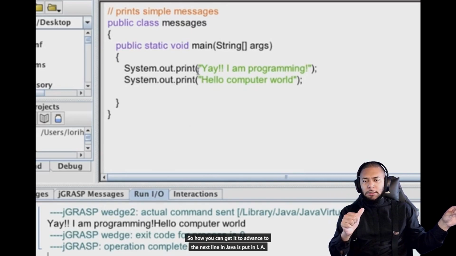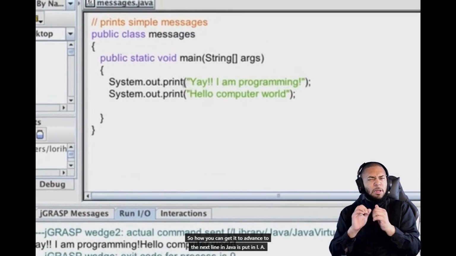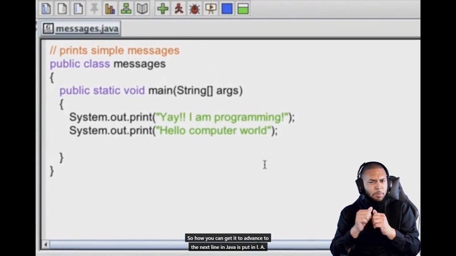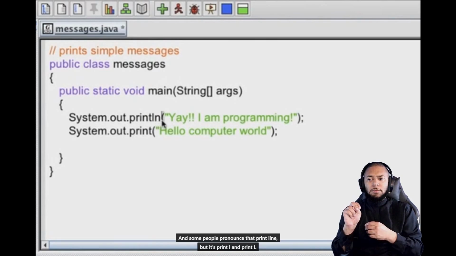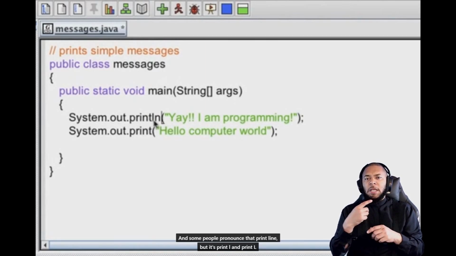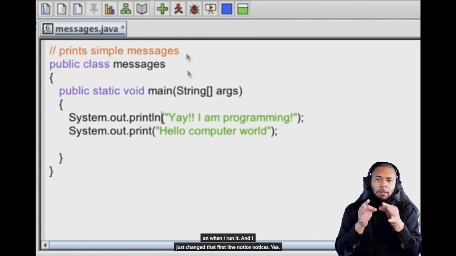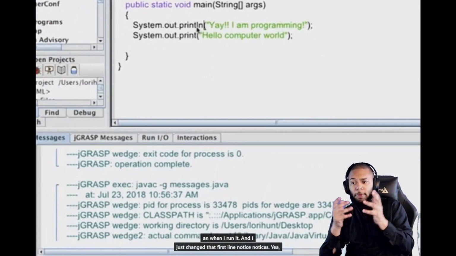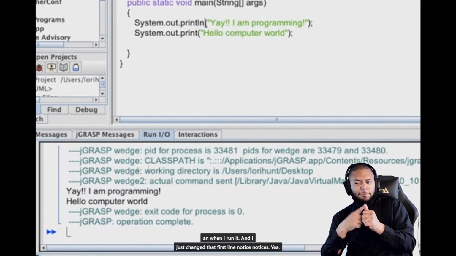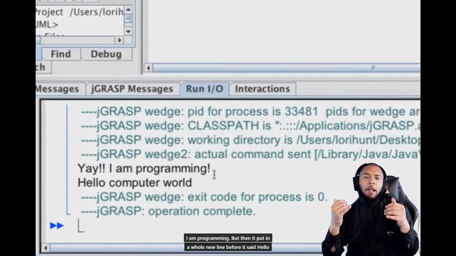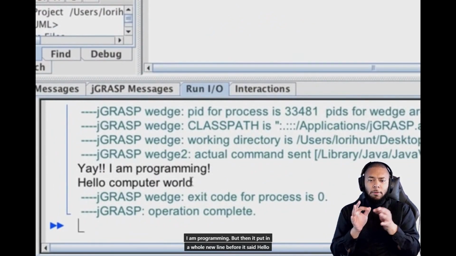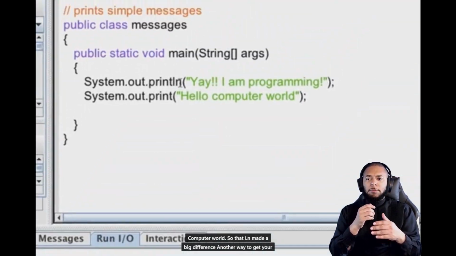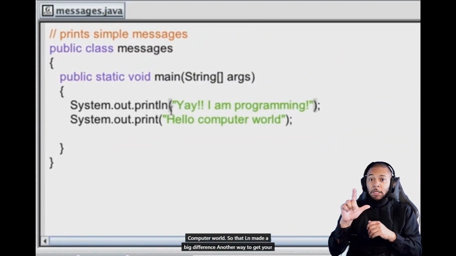So how you can get it to advance to the next line in Java is put an ln. Some people pronounce that print line, but it's print ln. Println, when I run it, and I just changed that first line, notice now it says, yay, I am programming, but then it put in a whole new line before it said, hello computer world. So that ln made a big difference.